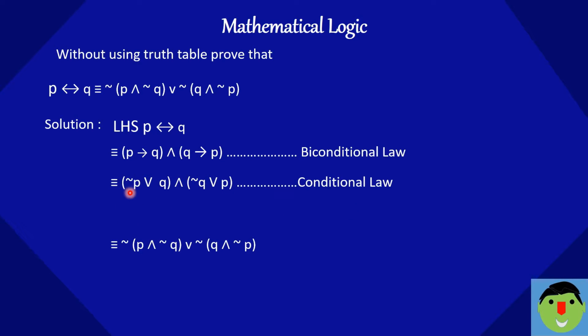When we give the negation sign to this, then negation of negation p is nothing but p, then this sign is changed, or to and, negation q, and then this sign is changed, negation of negation q is nothing but q, and this sign is changed, and negation p.